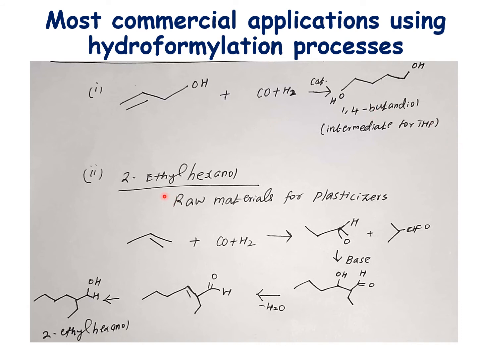Then the other one is 2-ethylhexanol, a raw material for plasticizers, which is prepared from propylene. When propylene is hydroformylated, you will get C4 components, that is linear as well as branched C4 hydroformylated product, which is subsequently condensed in the presence of base, followed by dehydration and hydrogenation, to give what is called 2-ethylhexanol. So this is another important commercial process using the hydroformylation catalyst.